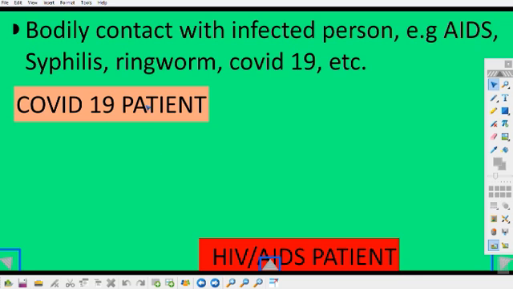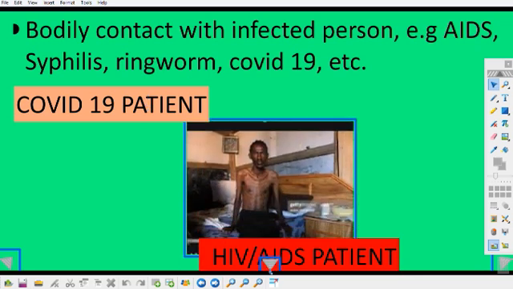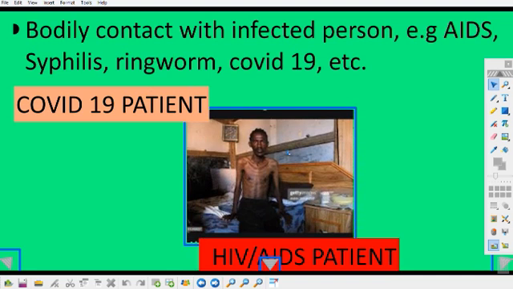One is bodily contact with an infected person. Examples are AIDS, syphilis, ringworm, and COVID-19, the one that is ravaging the world now. Let's look at a patient suffering from HIV/AIDS. You can see a patient suffering from HIV/AIDS as an example of communicable disease.